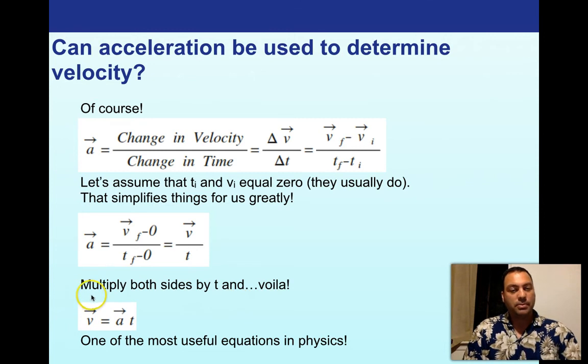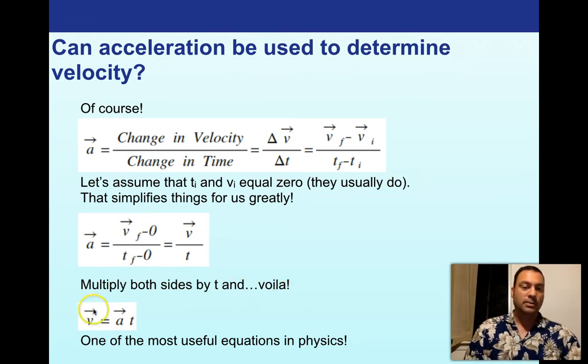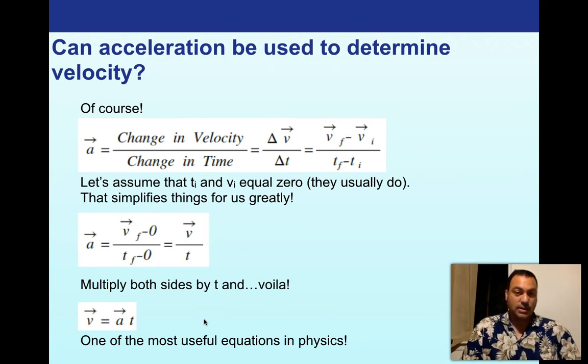Now, remember, we want to get this in terms of velocity. So we just simply have to multiply both sides by t, and voila. Velocity equals acceleration times time. And this is one of the most useful equations in physics, right? If you know the acceleration and you know how long it's enduring that acceleration, you can actually calculate its velocity at any given time. That's powerful, especially when we get into Newton's second law.